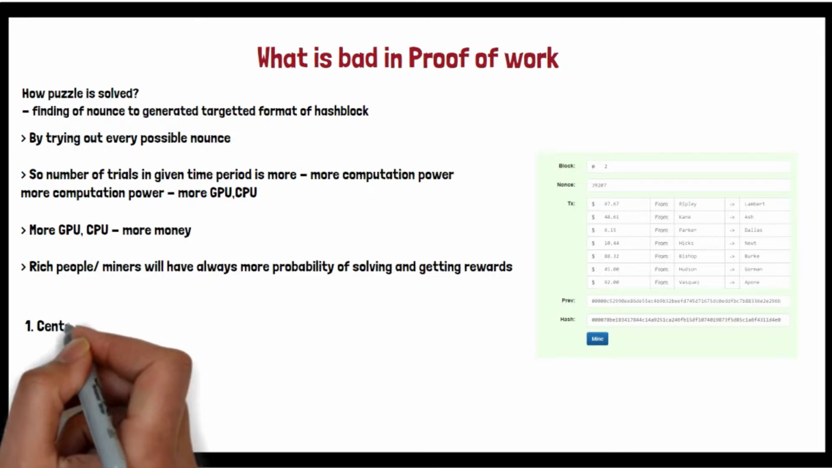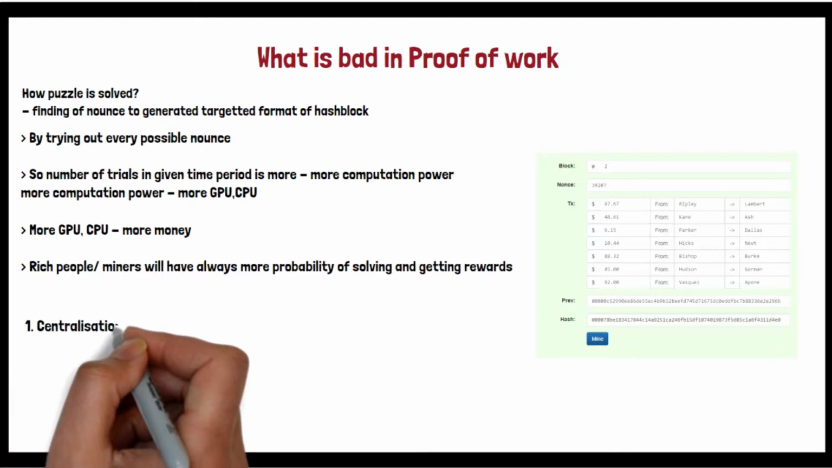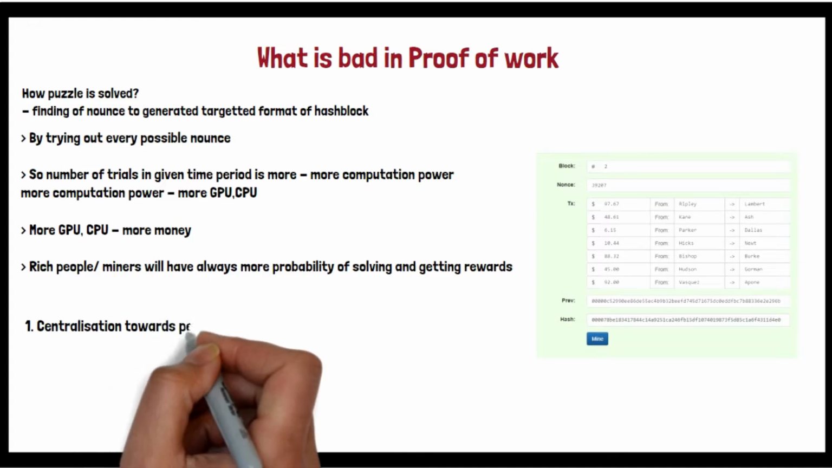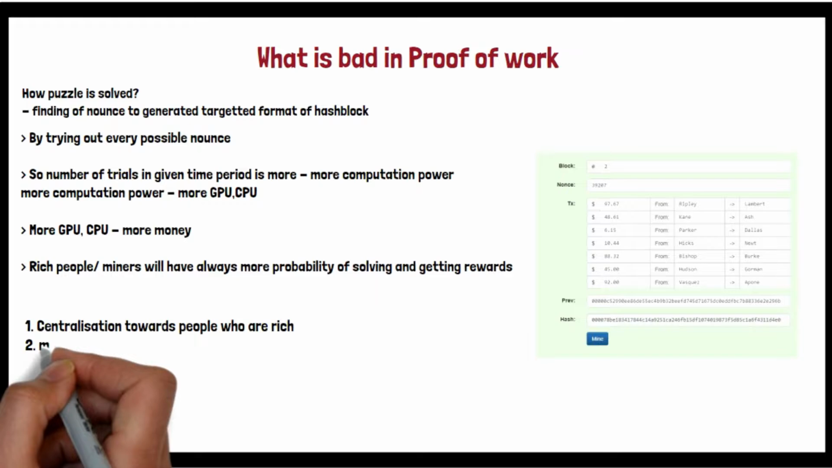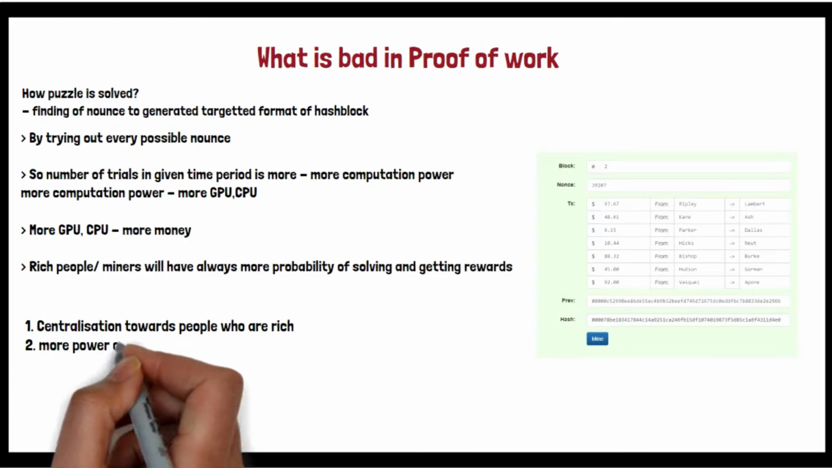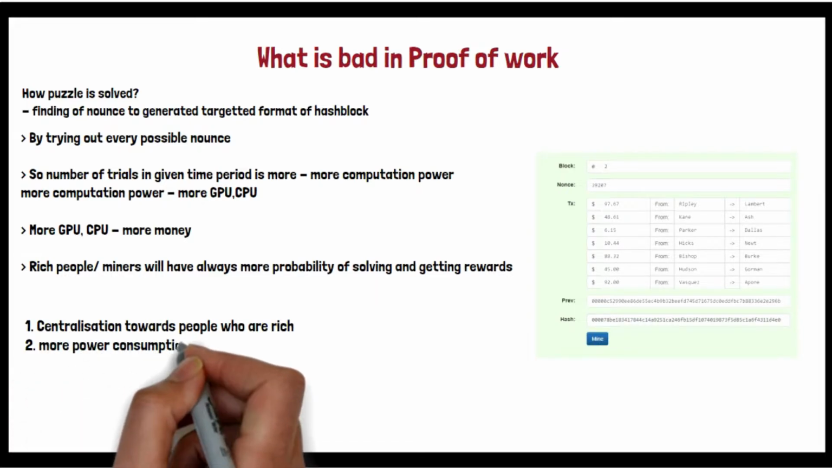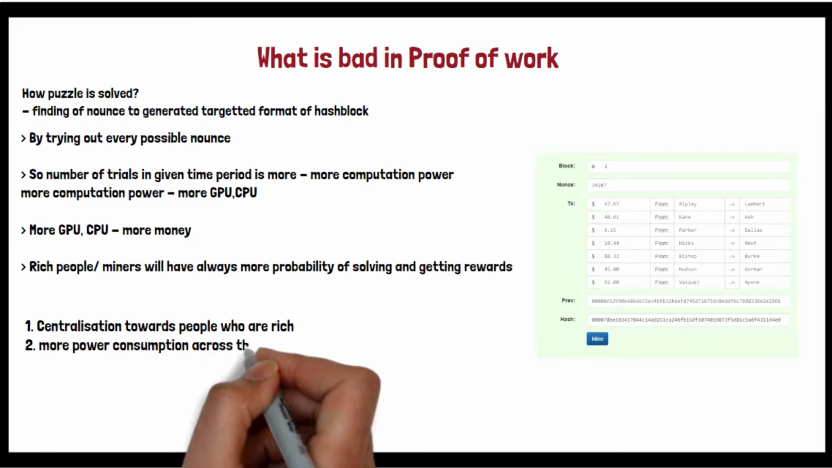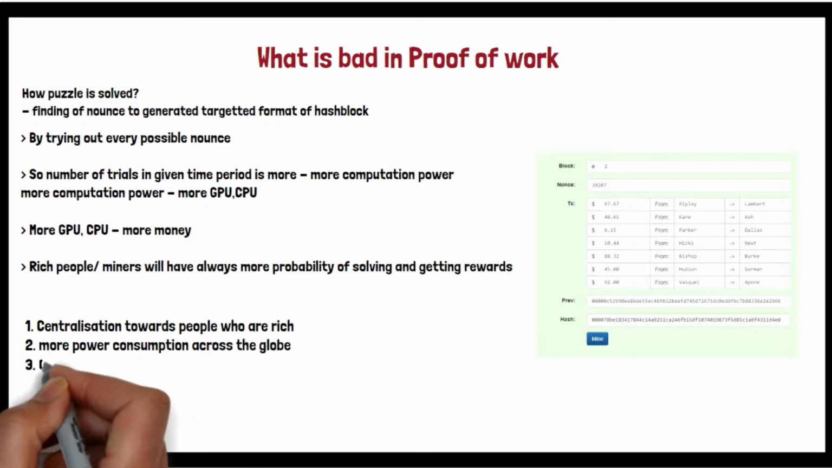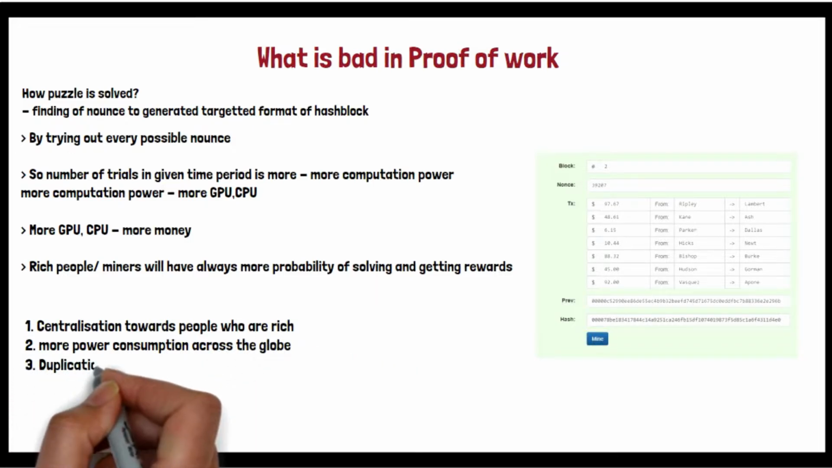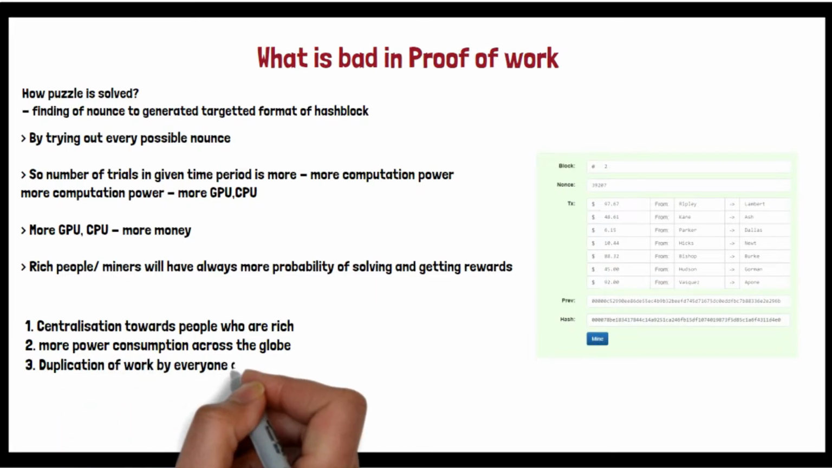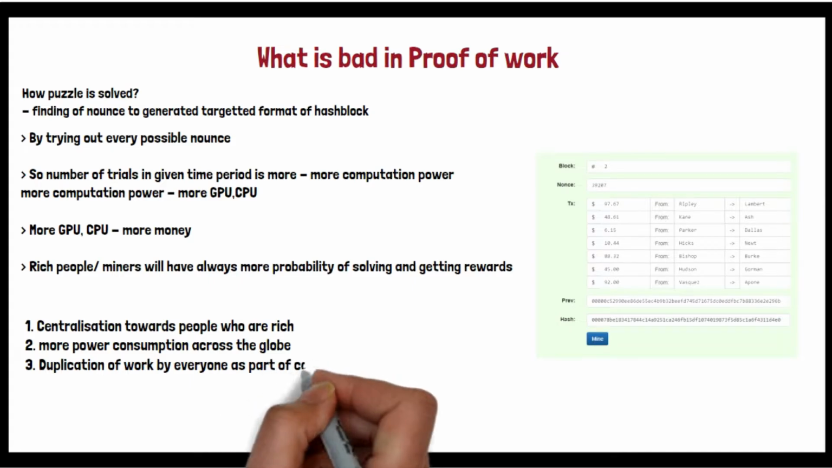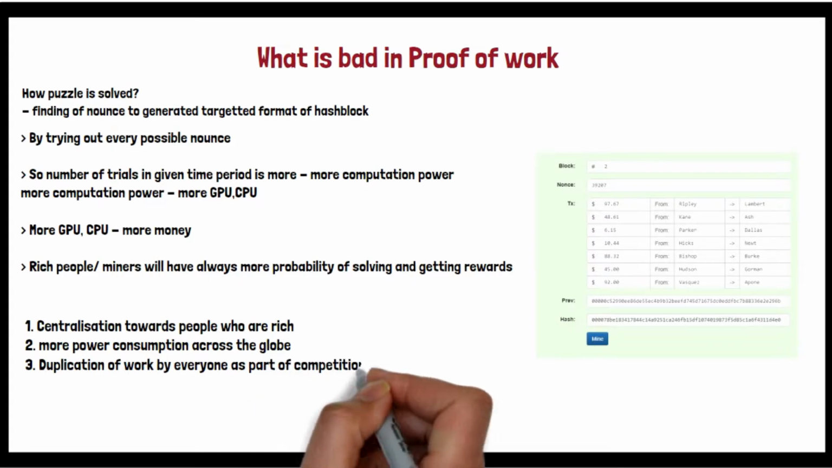Now, because of this, the whole concept of blockchain is decentralization, but it is again moving towards centralization, towards people who are rich, and it is consuming more power across the globe because everyone is doing the same work. That is duplication of work. So one is duplication and unnecessary consumption of power, and it is getting centralized towards the rich people because of the computation requirement, right? So because of this, we are moving to the next possible consensus algorithm.